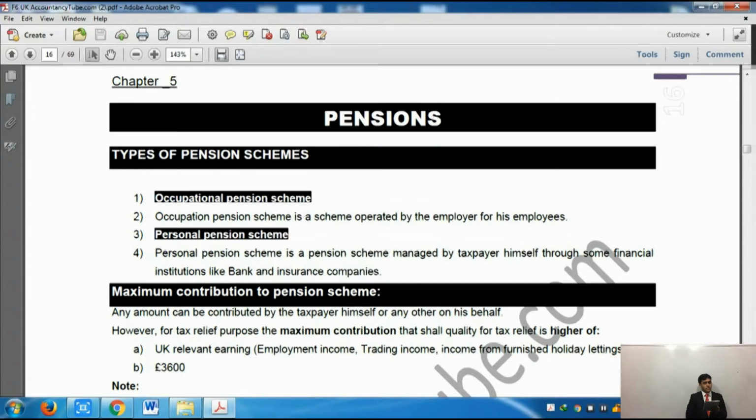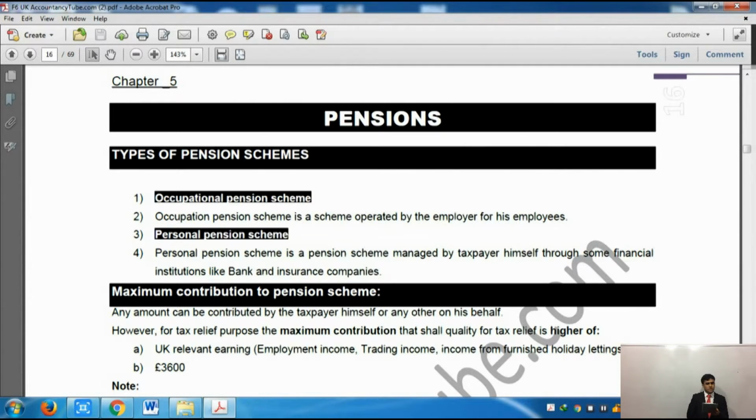Now, tax reliefs on occupational pension scheme and personal pension scheme are different. As far as personal pension scheme is concerned, you know from your earlier studies that you only pay 80% towards your pension and the other 20% is paid by HMRC. That is one relief of personal pension scheme. Another benefit is that it extends your basic rate band and higher rate band. So whatever you contribute, the gross amount of pension contribution will extend your basic rate band and higher rate band, right?